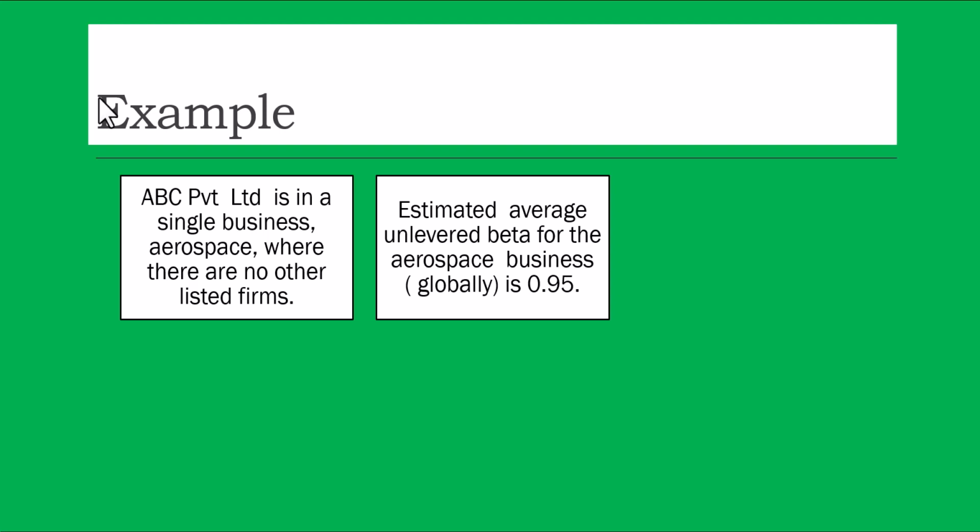Now what we do is we calculate the levered beta first. Suppose there are 100 airlines companies in the world. We have got their average beta as, say, 1. For example, let's say we got 1. And we found that on average these companies have taken 5% loan and 95% equity. So we took all the companies, calculated how much is debt and how much is equity for each company, and then calculated the average.